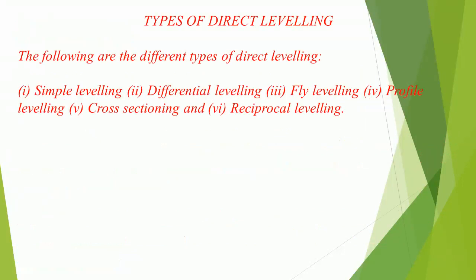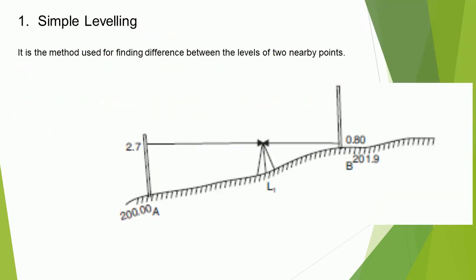Types of direct leveling. The following are the different types of direct leveling. 1. Simple leveling, 2. Differential leveling, 3. Fly leveling, 4. Profile leveling, 5. Cross-sectioning and 6. Reciprocal leveling. 1. Simple leveling. It is the method used for finding difference between the levels of two nearby points.